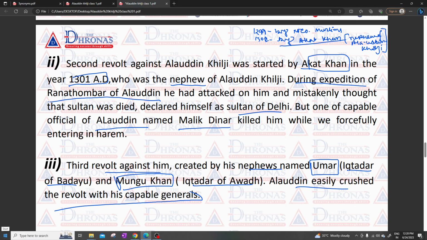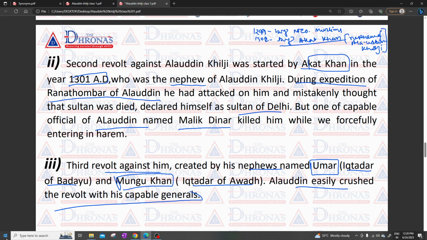So the first revolt against Alauddin Khilji was started by the new Muslims in the year 1299. The second was by Akat Khan, who attacked the Sultan and mistakenly thought the Sultan was dead, and declared himself Sultan.